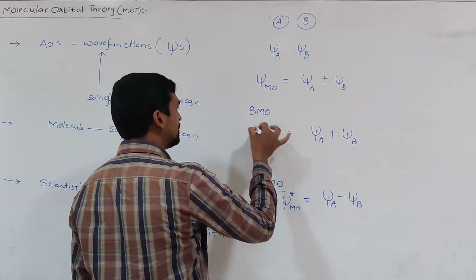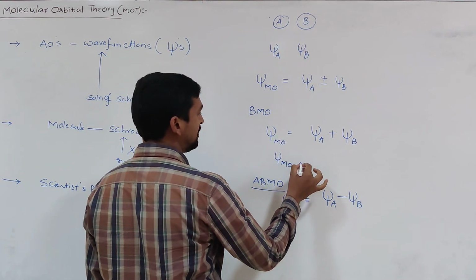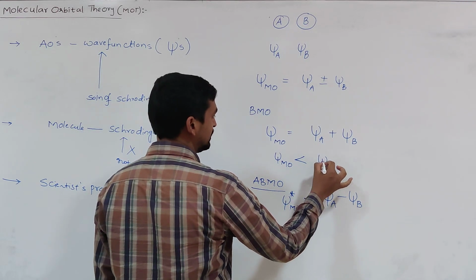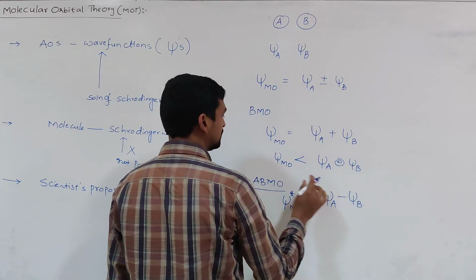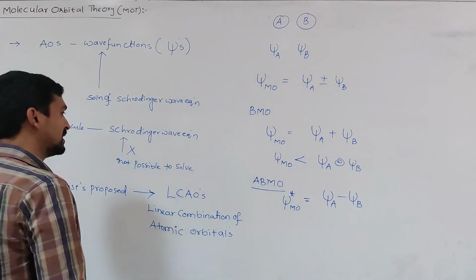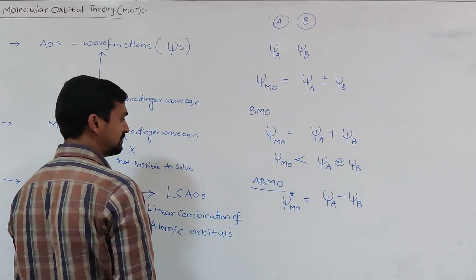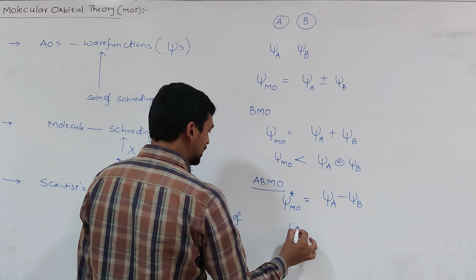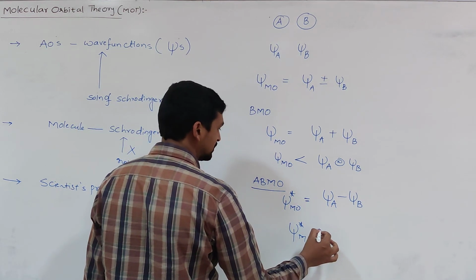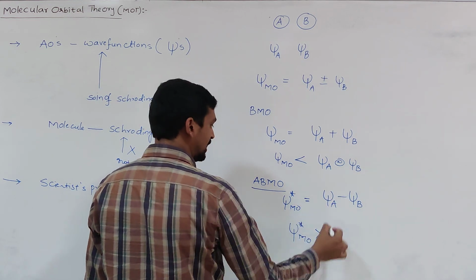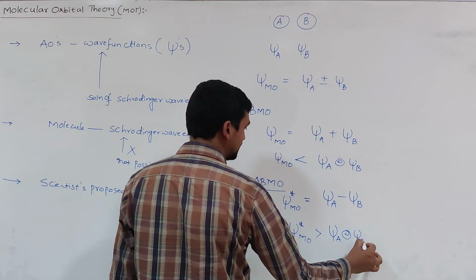Here, the bonding molecular orbital, psi MO, always has less energy than either of the two atomic orbitals, psi A or psi B. Because it corresponds to greater stability, it has lower energy than either of the atomic orbital wave functions from which it is formed. The anti-bonding molecular orbital is always said to have higher energy than either of the atomic orbitals from which it is formed, psi A or psi B.